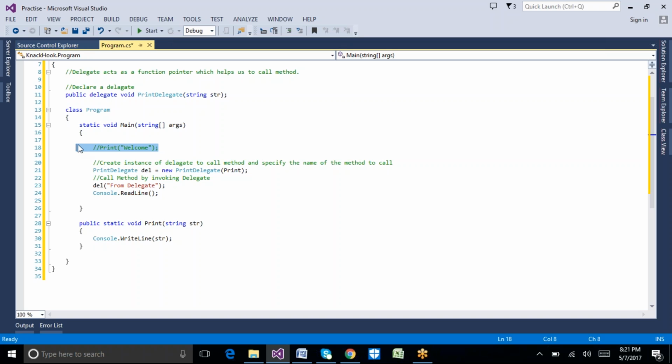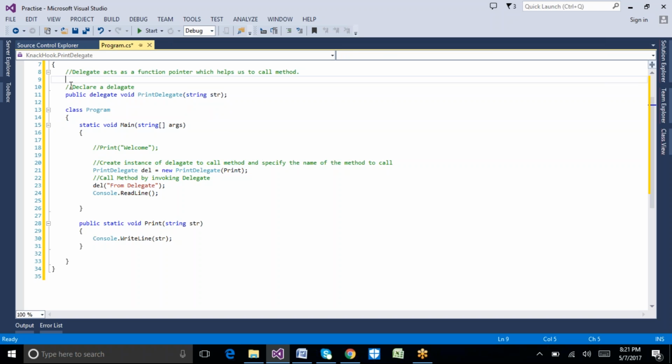One is declaring the delegate. To declare a delegate, we need an access modifier, the delegate keyword, the return type, and a name for the delegate, which is up to our wish. And parameters, if it requires any. This is the first step.